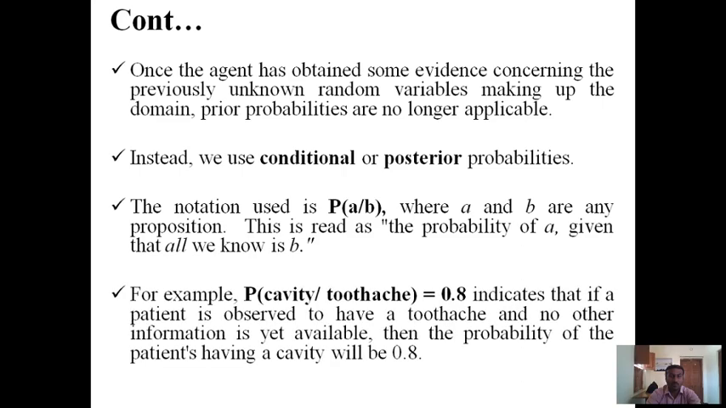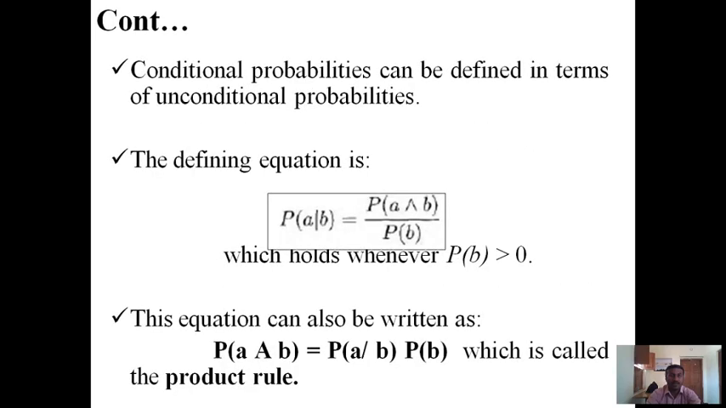The probability, for example, P(cavity|toothache) = 0.8 indicates that if a patient is observed to have a toothache and no other information is yet available, then the probability of the patient having a cavity will be 0.8. The conditional probabilities can be defined in terms of unconditional probabilities.